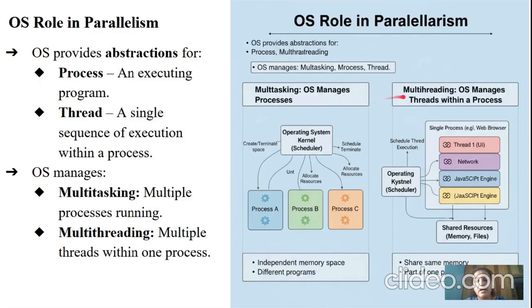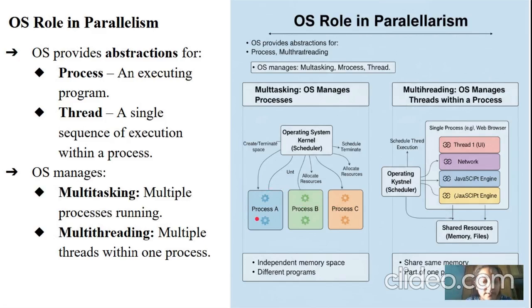In multitasking, the operating system manages the processes. The operating system is involved in creating space, allocating resources, and scheduling time for different processes called process A, process B, and process C. Next, the other diagram talks about multi-threading concepts, wherein the operating system manages the threads within a process.